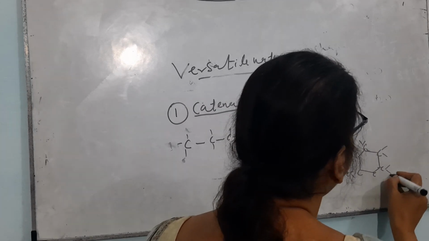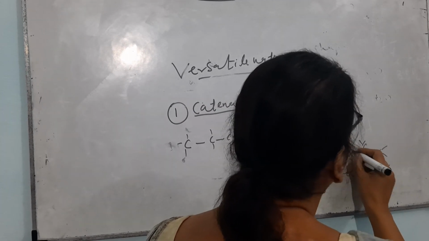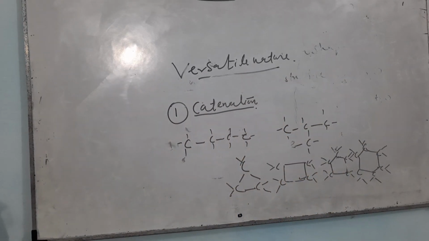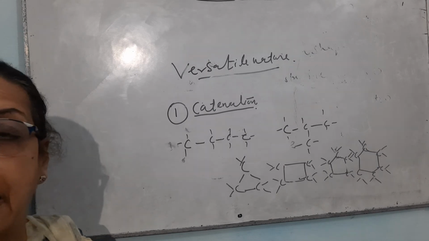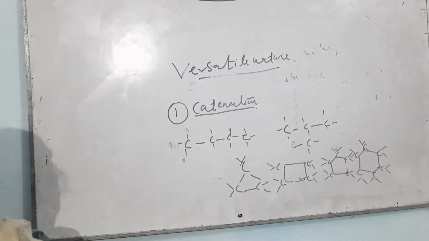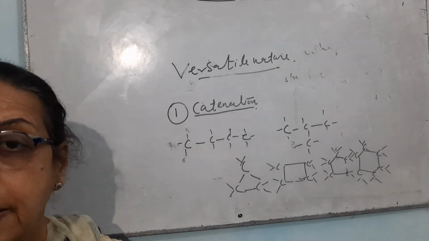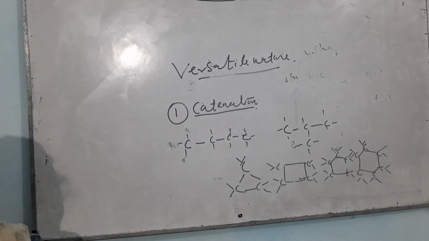And it can make chains which contain 1200 or more carbons. You have seen that in the case of polythene, which has 1200 carbons combined in the form of a chain.